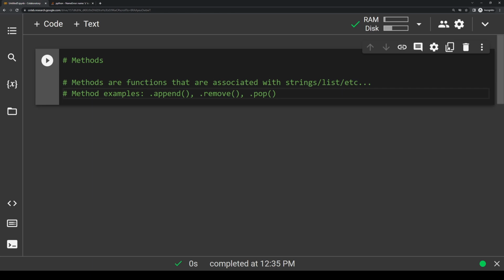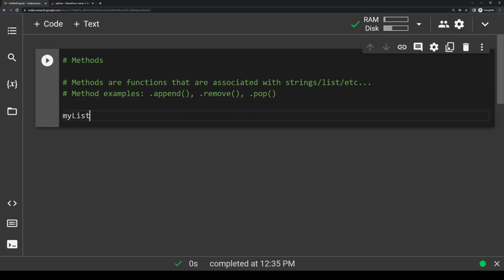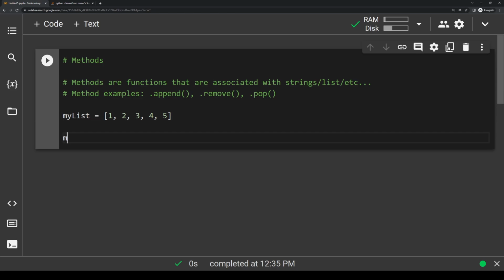So remember when we used append, remove, pop, and those kinds of operations when working with lists? Well, those are called methods, specifically list methods. So to use methods, we'll always have a variable that's a list or a string. So let's make one. Let's just say my list equals 1, 2, 3, 4, 5. Then to use methods, we'll type the variable name, like my list, the dot, and then whatever method we want to call. So let's say we want to call the append method, we would just do mylist.append, and then we'd fill in whatever we want here.